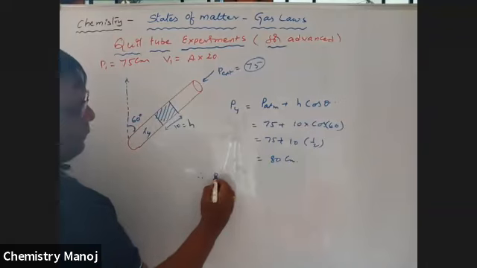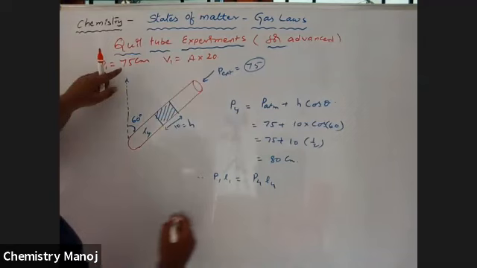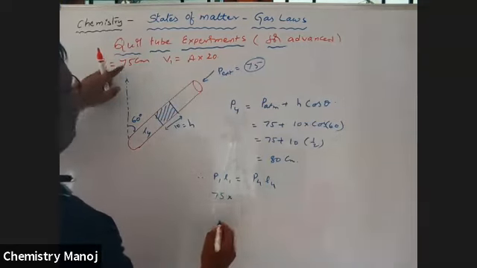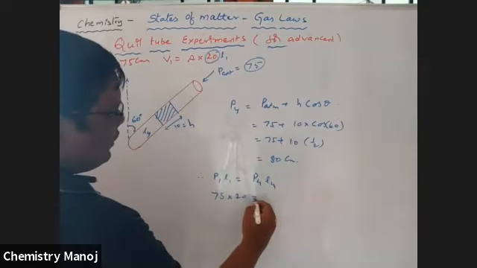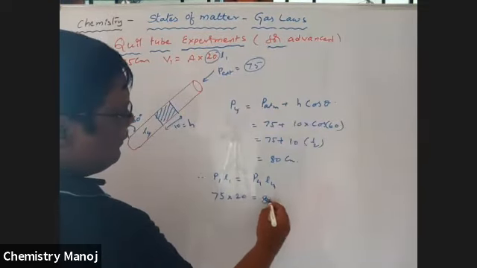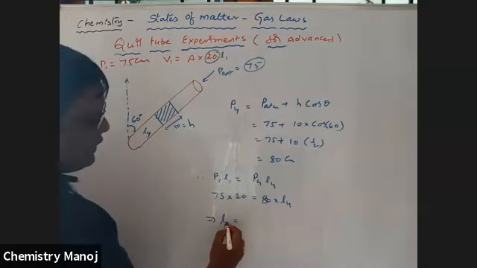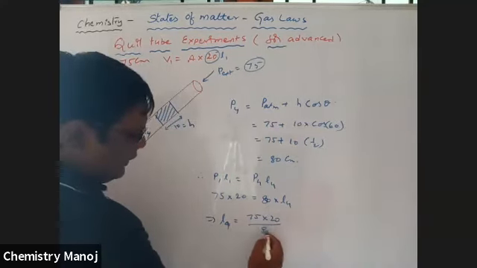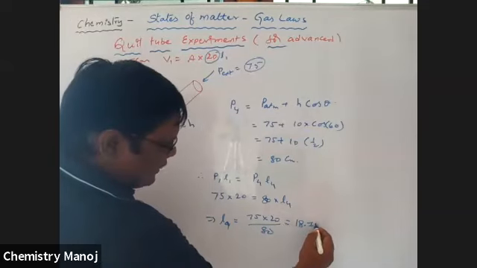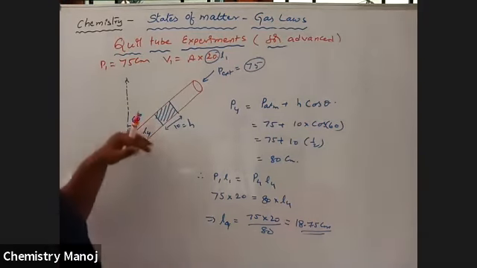Therefore, P1 L1 is equal to P4 L4. P1 is 75, L1 is 20, equal to P4, 80, into L4. That implies L4 is equal to 75 into 20 by 80, which is equal to 18.75 centimeters. It is at an angle 60 degrees with vertical.